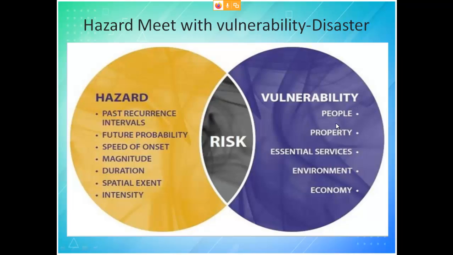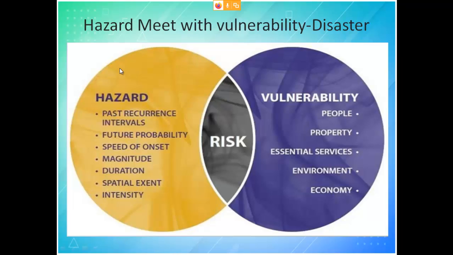People should be aware, property should be such that it does not get damaged due to the disaster. During the time of disaster, all essential services have to be provided, the environment should be closely monitored, and the economy should be such that it can face the disaster. All this comes under vulnerability.